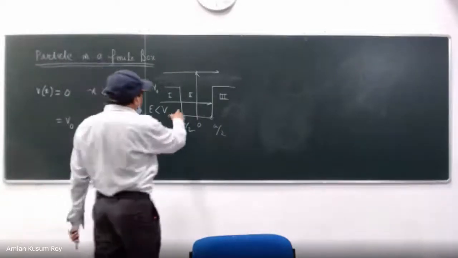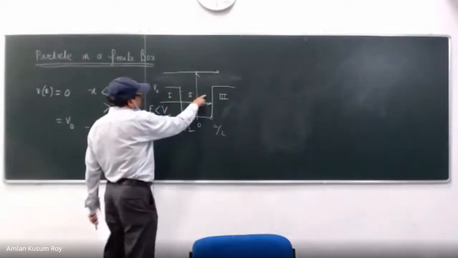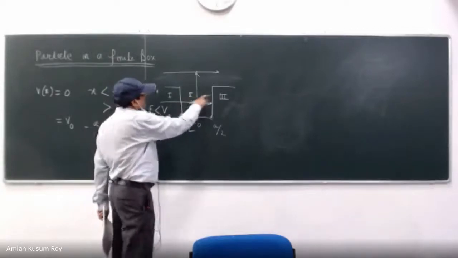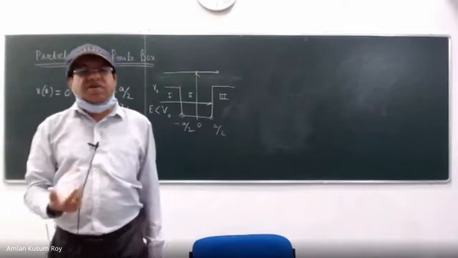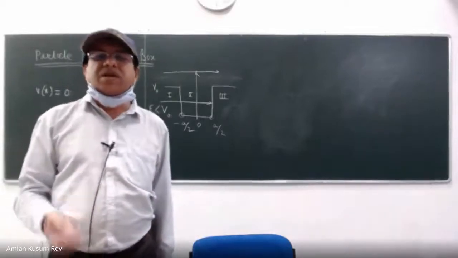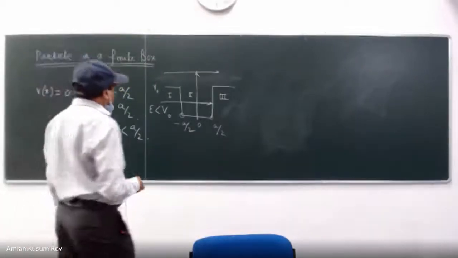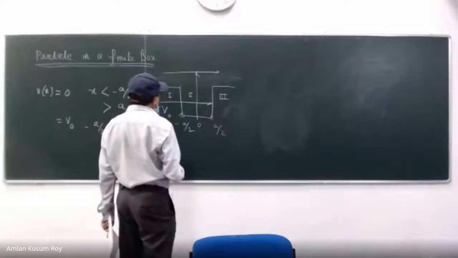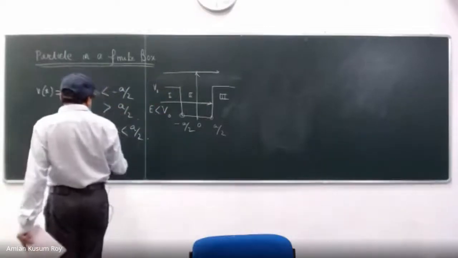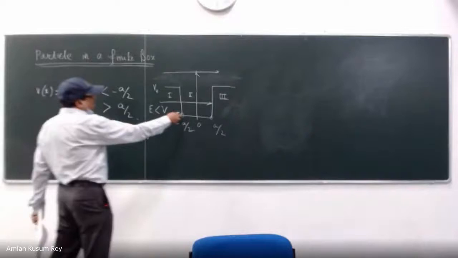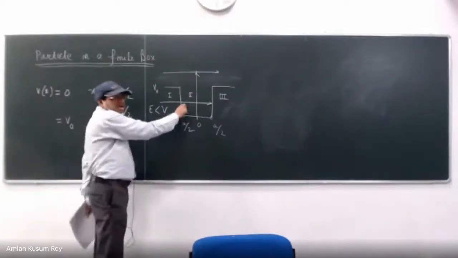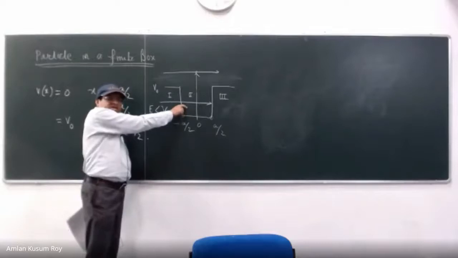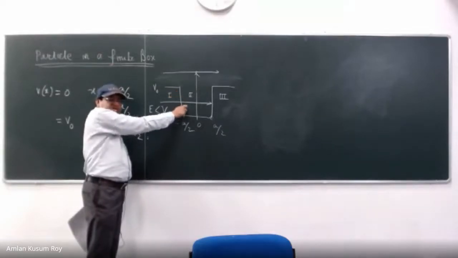And similarly, once it reaches this, it must come back. So it is always a back and forth motion with the same momentum magnitude but a different sign. And between this and this, all the energies will be allowed. That is what classical mechanics is going to tell me.